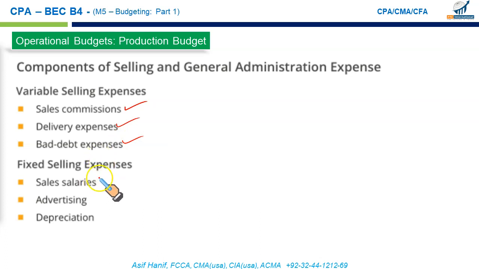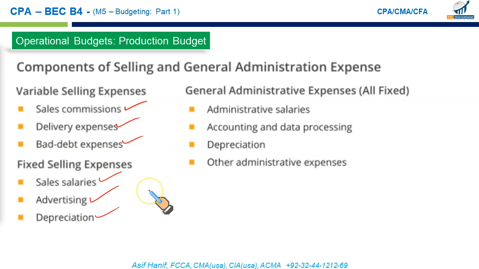Fixed selling involves salaries of the sales staff, advertising, and depreciation of the equipment and vehicles used by the sales staff. General administrative expenses are usually all fixed: administrative salaries, accounting and data processing, depreciation, and other administrative expenses. In most cases you will be given these because you will primarily be tested on the production budget or cash collection budget. These are ancillary budgets not likely to be tested in the exam. So that completes your module 5, budgeting part 1.